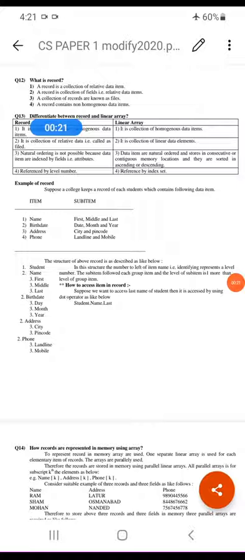For example, if we are saving a record of a student, then the name of the student, birth date, address, and phone number are the different data that are related to that student. So we are keeping them using different level numbers, and hence a record is not a linear data type, and it is also not a hierarchical data type.